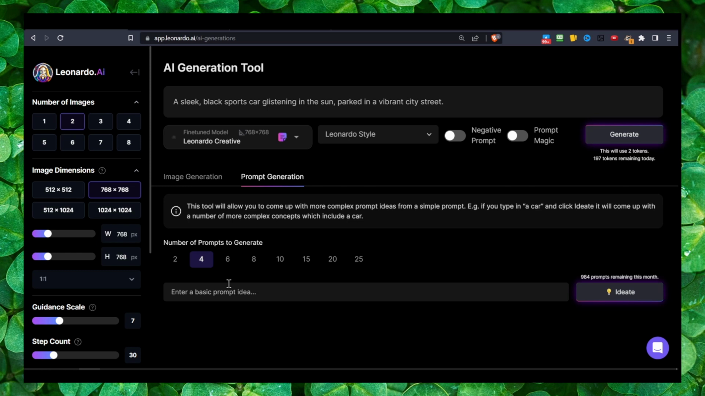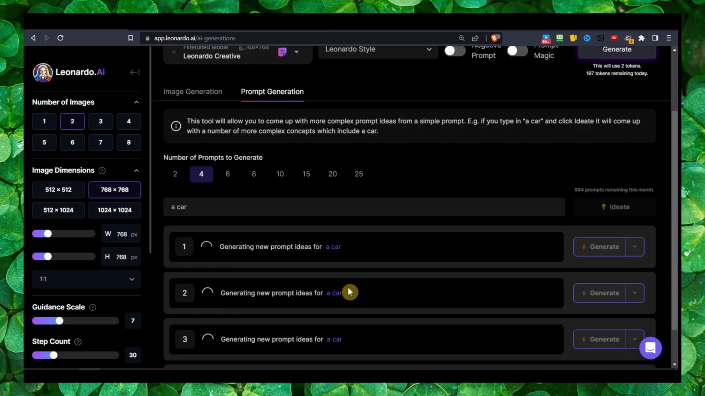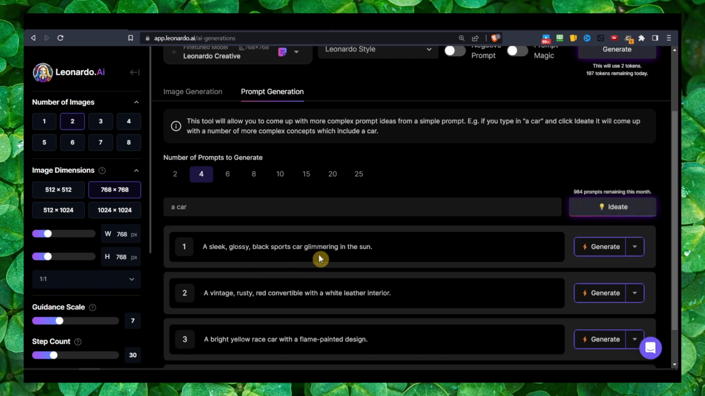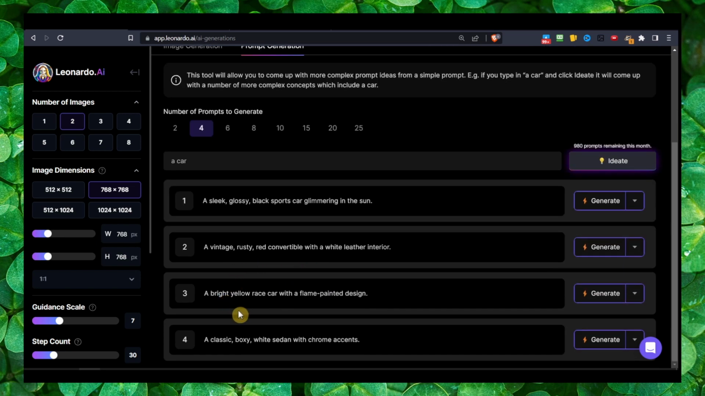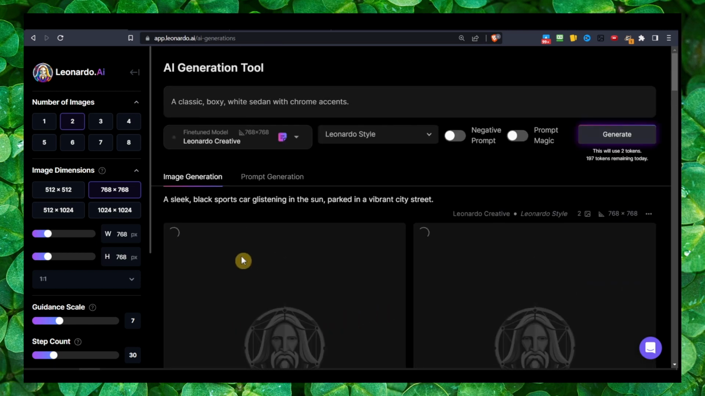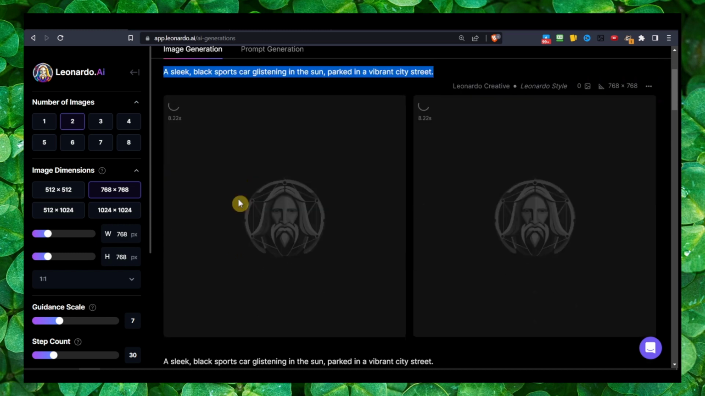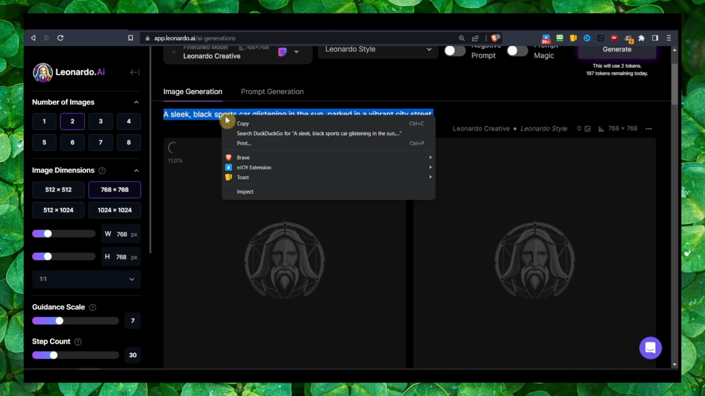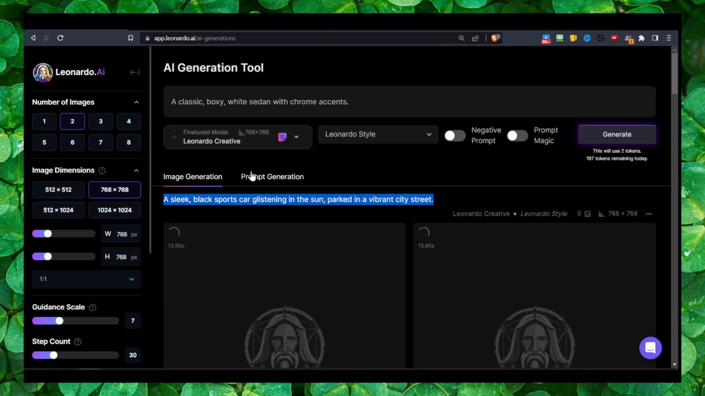Let's say maybe you don't have many ideas, you aren't very inspired to create a prompt. Let's say you're looking for a car. You can write here a car and click on ideas, and this AI will give you some ideas, generating new prompt ideas for a car. As you can see here, we have 4 options. I'm gonna click on generate, the 4th option here, and you see here now this image. It's being generated from this prompt that we didn't even create. We didn't come up with this prompt, but that's what I like about Leonardo.